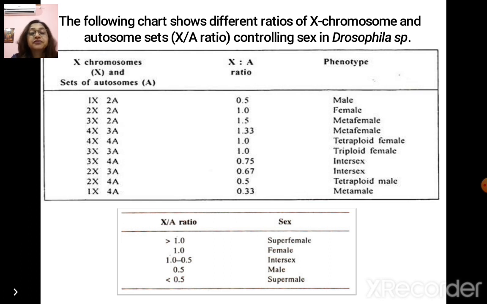Now if we look at the small chart below on the screen, we can see the X to A ratio, where more than 1 calls for superfemale or meta-female, 1 for female, X to A ratio between 0.5 and 1 will give rise to intersex, 0.5 is male, and less than 0.5 will give rise to a super male.